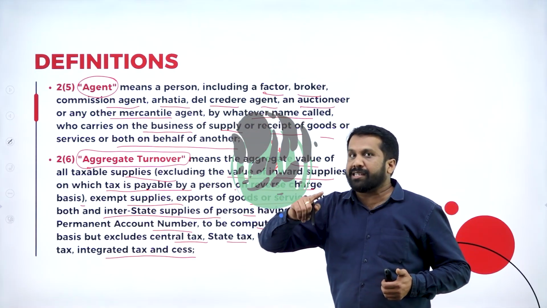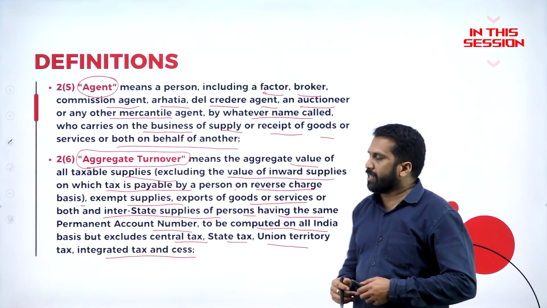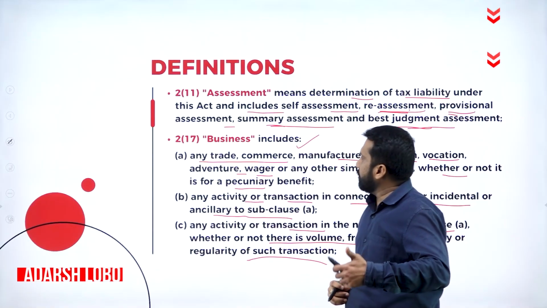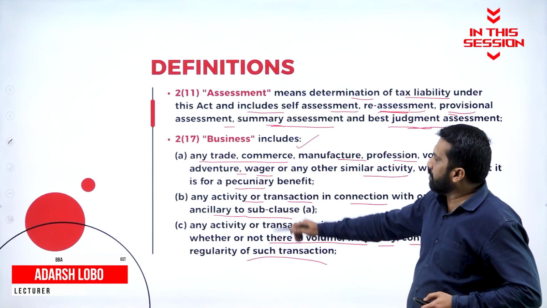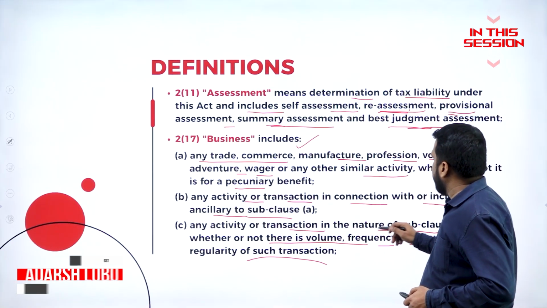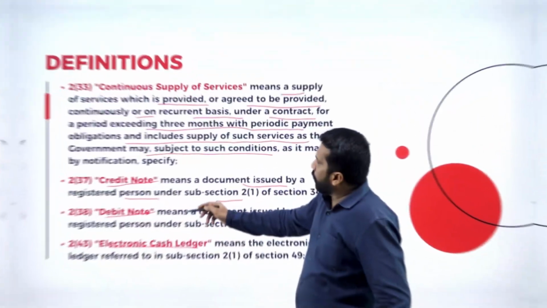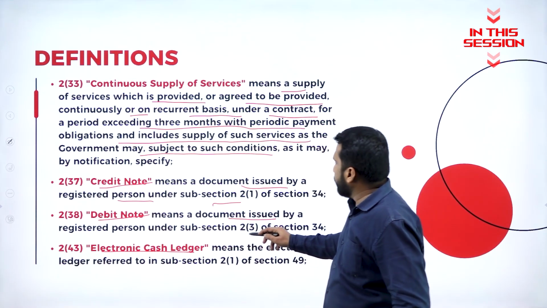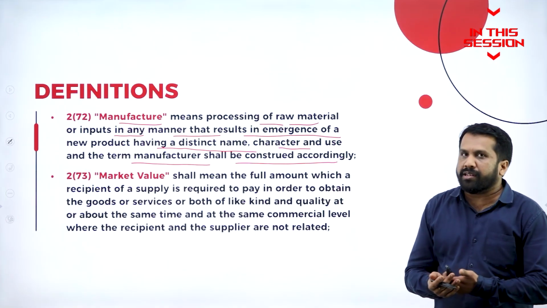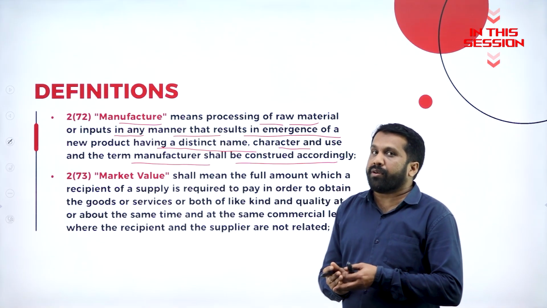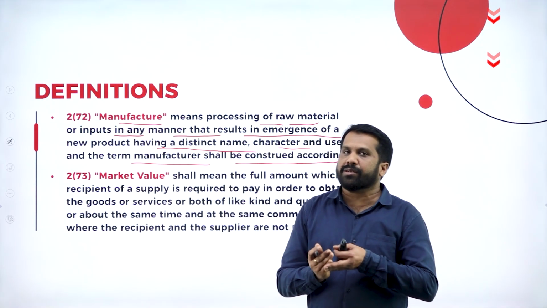Invoice means the sales added with your tax, but here tax has to be excluded. The business is all about any trade and commerce, any activity of transaction in the nature of subclause. What is debit note? It means a document issued by a registered person under subsection 2(3). Manufacturing is what? Converting raw material into finished goods, and that product must be ready to sell. That is called manufacture.